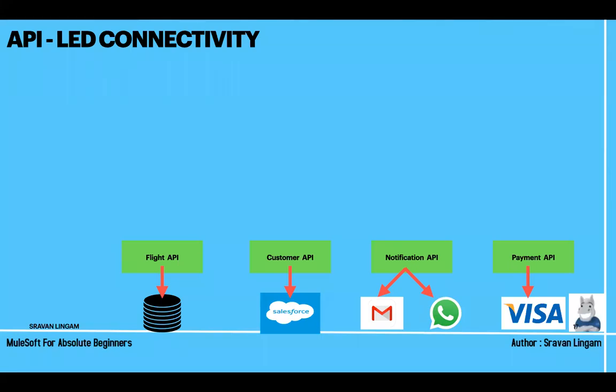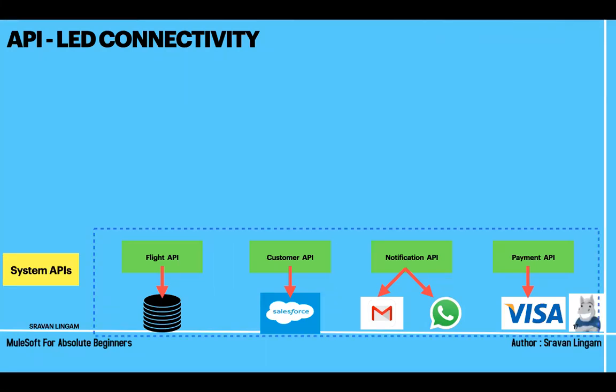That means it has a URL. Whenever I say www.xyz.com/flight, it will give flight information, /customer will give customer information, like that. Now, if you observe, all these are directly connecting to raw data. Database is raw data, Salesforce is data. When I say Visa, that means the Visa company might have exposed an API for payment. All these are called system APIs.